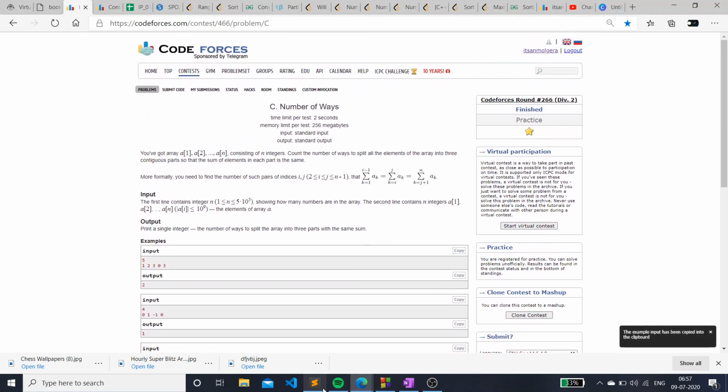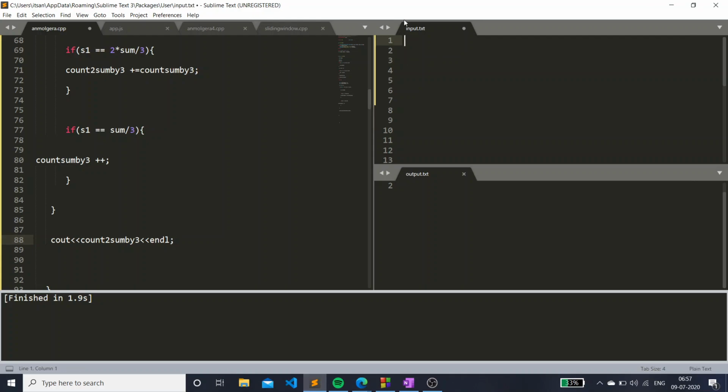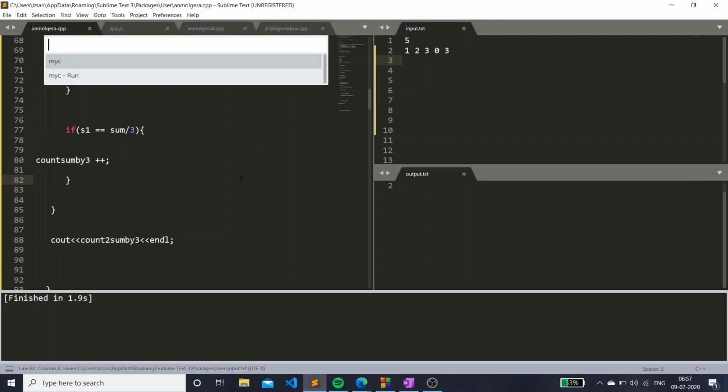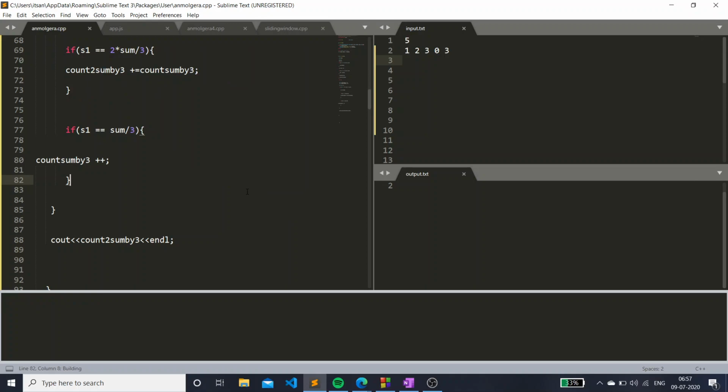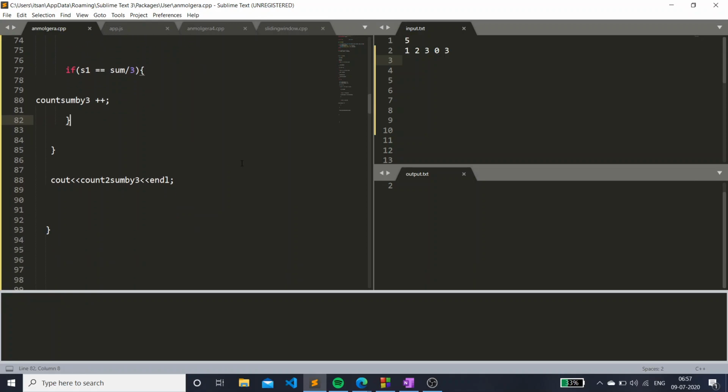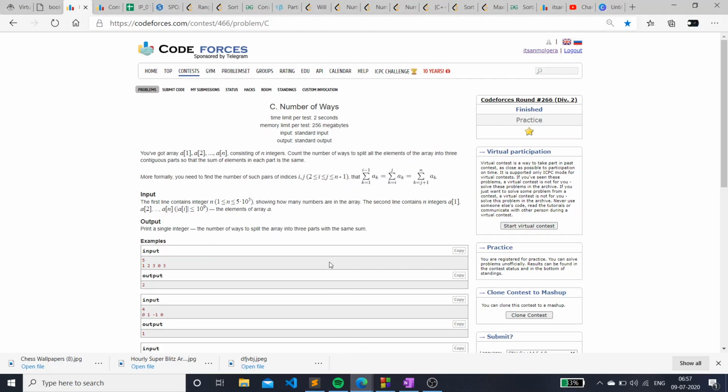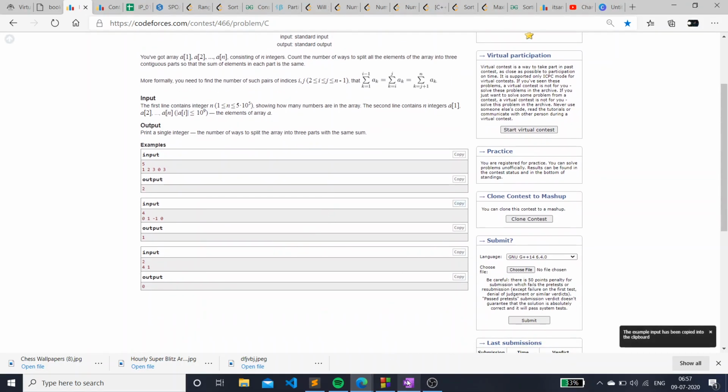Let's just check it with this input. It should be equal to 2 if we have not made any mistakes. This is highly unlikely, but let's see. Okay, so we are okay. So yeah, the answer is 2. Let's just check for another test case.